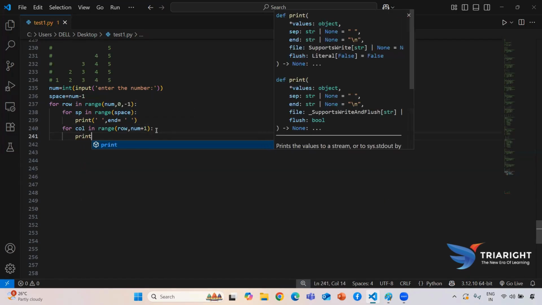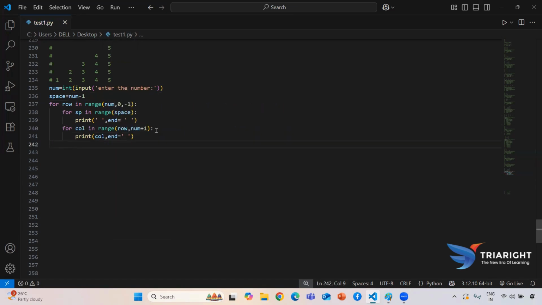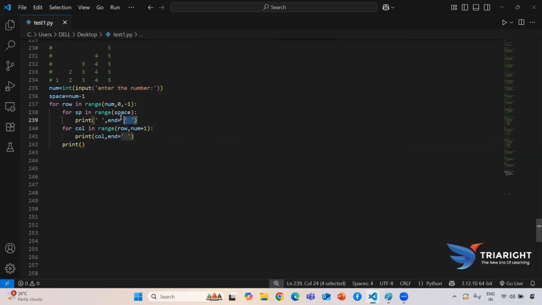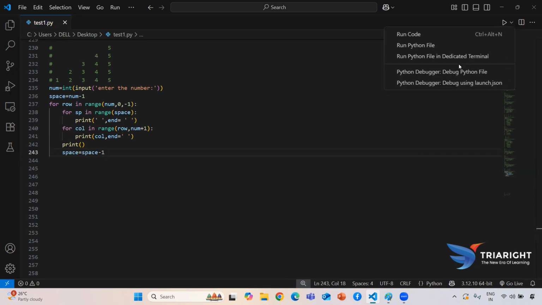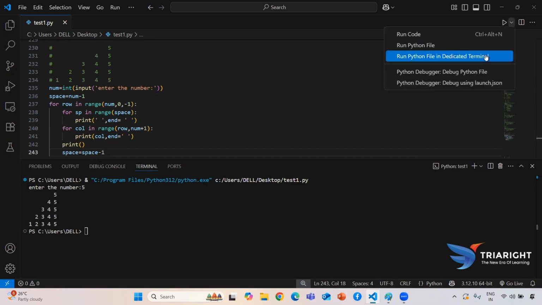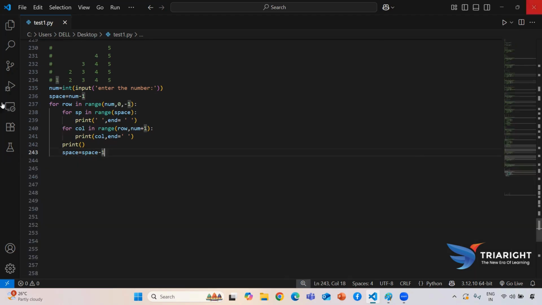After it, every time I need to print the column value. To print in a single line, we are using the end function. After every line, we need to send the controller to the next line. After each and everything, I need to decrease my space, so here I am using space minus 1. Now if I run this one, it will give me the same output. If I'm giving 5, it will give me the output. If I change the user input also, still it will give me the correct output. That means this is the correct way to get this number.